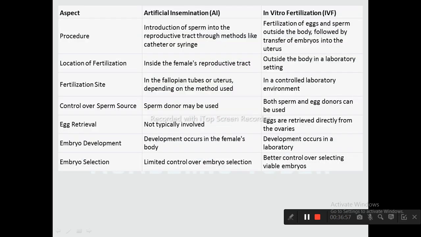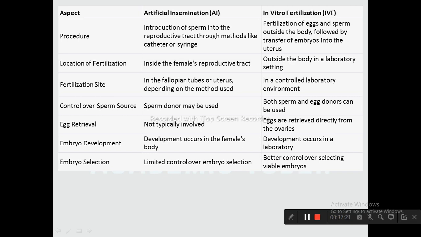So, difference between artificial insemination and in vitro fertilization. Artificial insemination is the introduction of sperm into the reproductive tract through methods like the catheter or syringe, whereas in vitro fertilization is the fertilization of eggs and sperm outside the body followed by transfer of the embryo into the uterus.